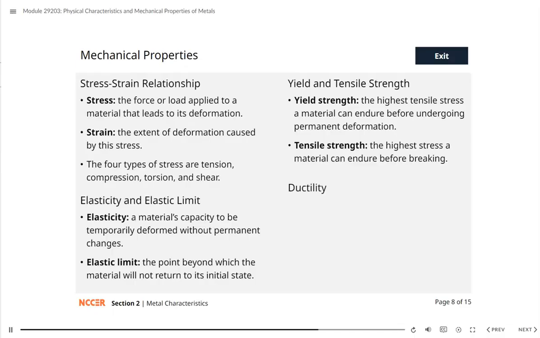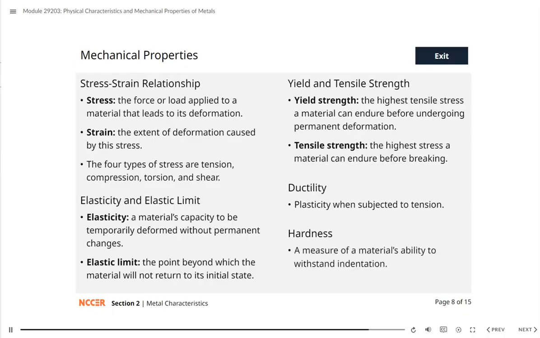Ductility refers to a material's plasticity when subjected to tension. It is measured by dividing the change in length of a material at the point of failure by its initial length. A material's hardness is a measure of its ability to withstand indentation and is connected to its elastic and plastic characteristics. Higher hardness signifies increased resistance to indentation, penetration, and wear.